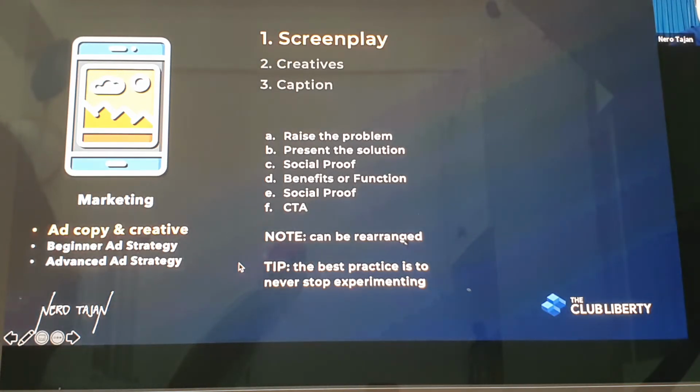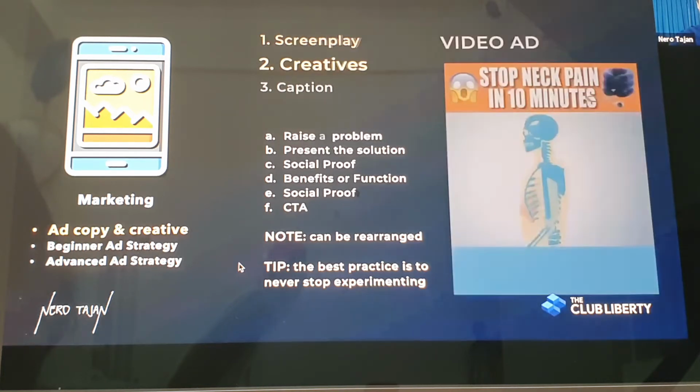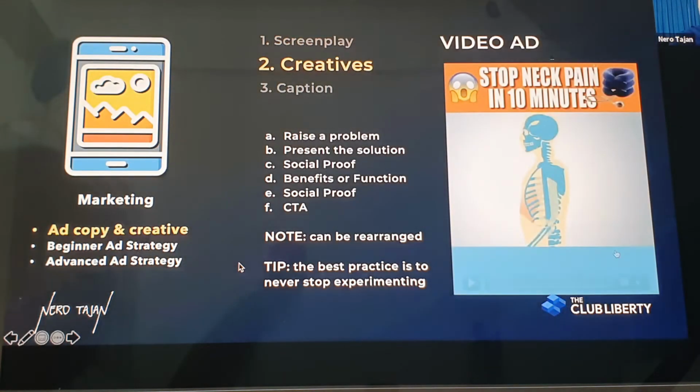So note, it can always be rearranged, and the best practice is to never stop experimenting. Always experiment to know your data. The screenplay reflects always on the creatives. Okay? The screenplay reflects on the creatives. Ito yung screenplay. The screenplay is just the structure.